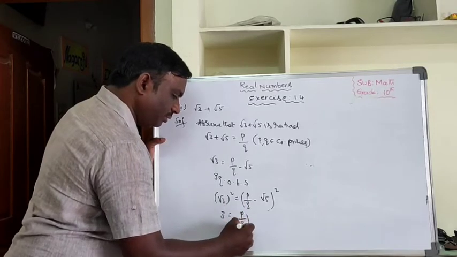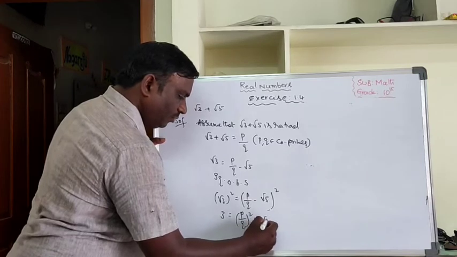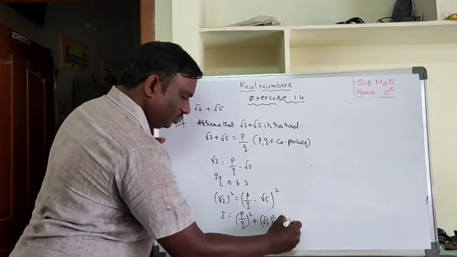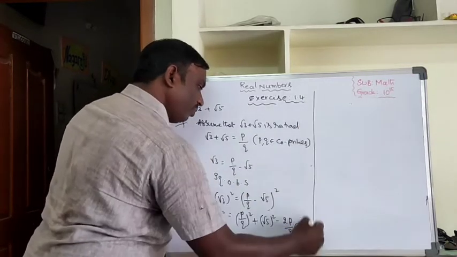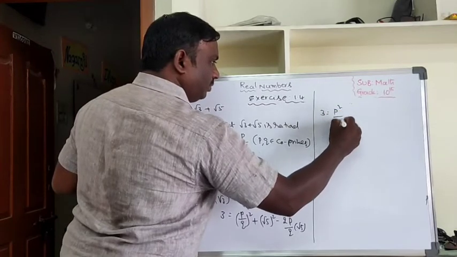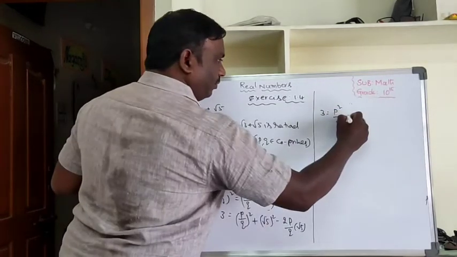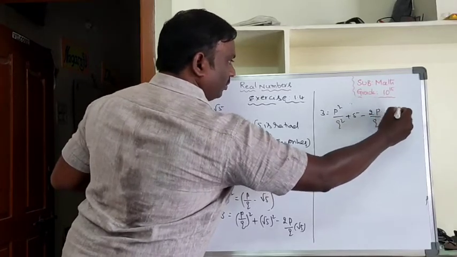3 equal to (A minus B) whole square, A square plus B square, that means root 5 whole square, minus 2AB, that is 2 P by Q into root 5. Then 3 equal to P square by Q square plus 5 minus 2P by Q root 5.